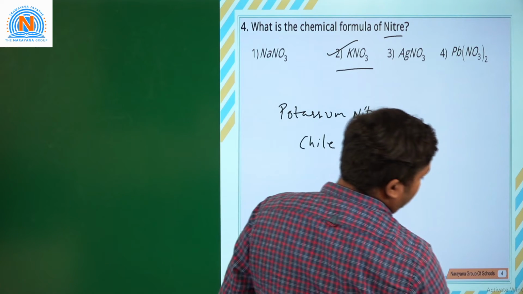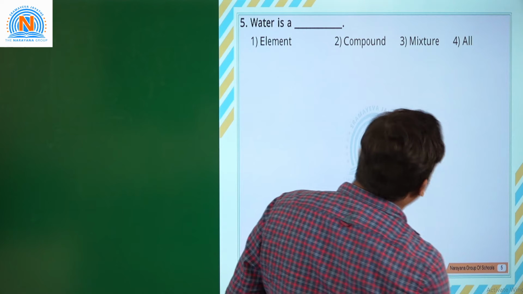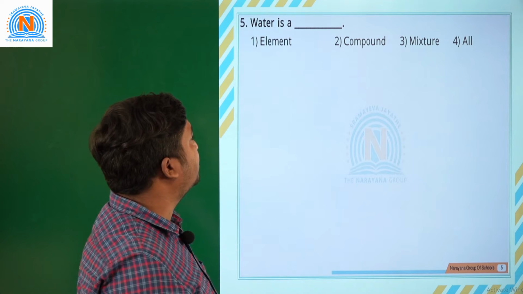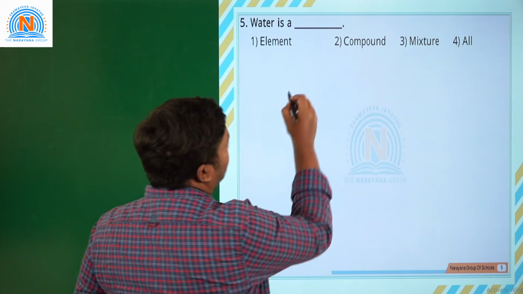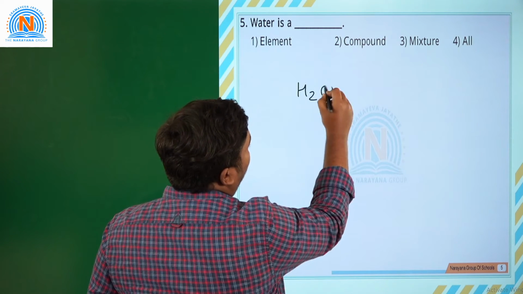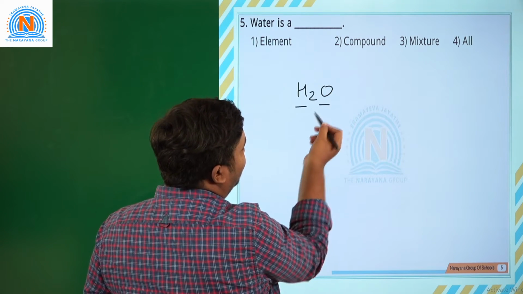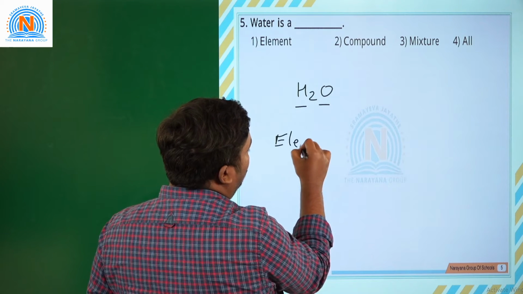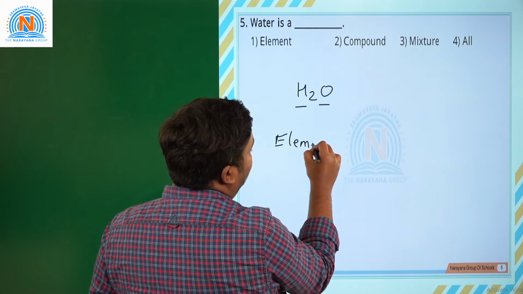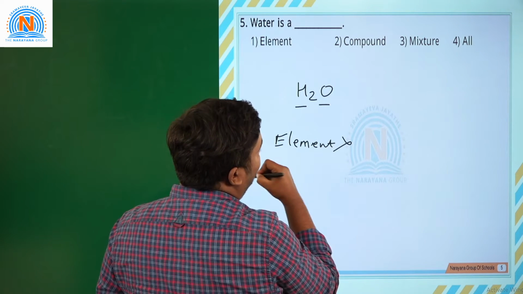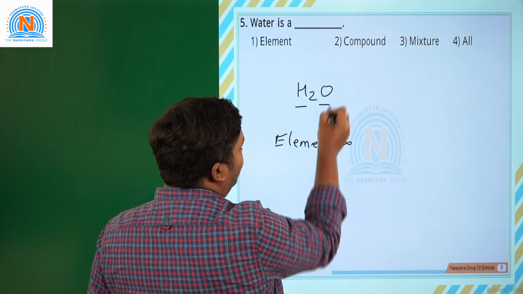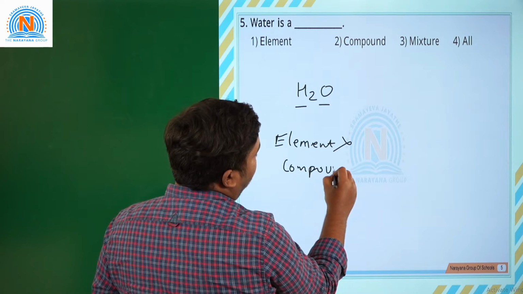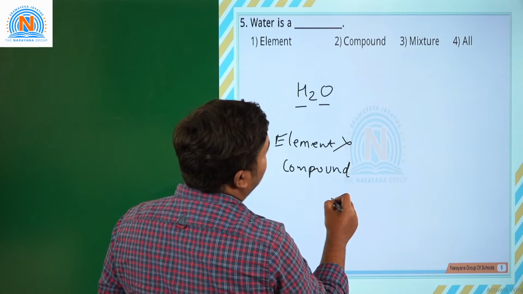Next, is water an element, compound or mixture? Let us see. Water has the formula H2O. Since there are two elements in it, it is definitely not an element. Since there are more than one element, it is a compound.